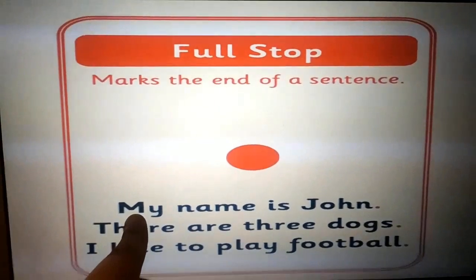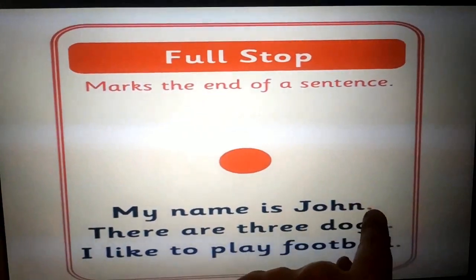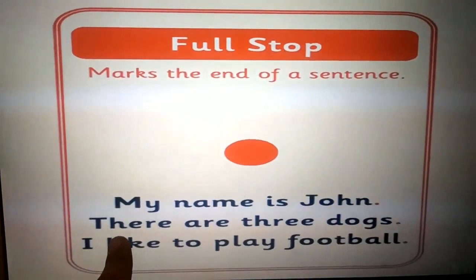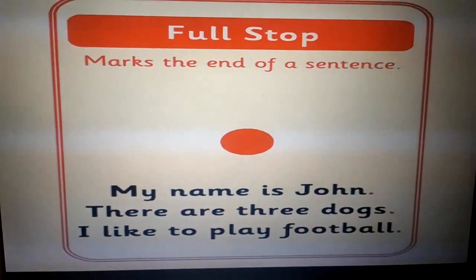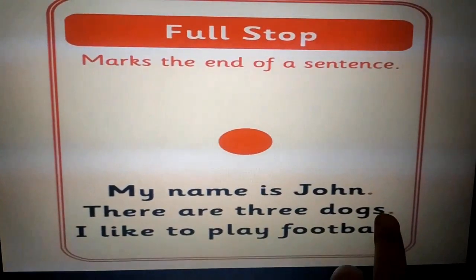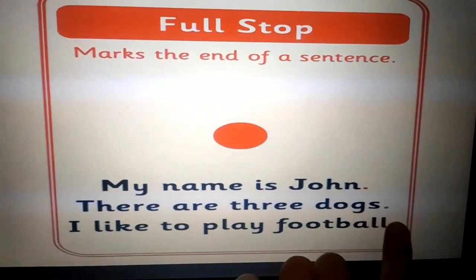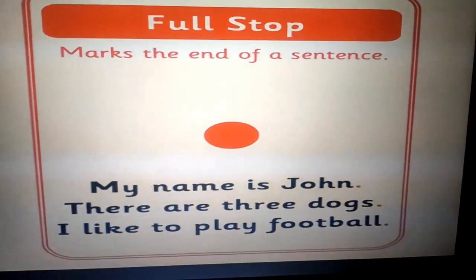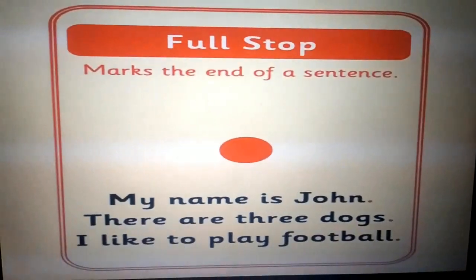As you can see here, my name is John. So he completed the sentence, so he put a full stop. There are 3 dogs. Here also we completed the sentence, so then a full stop. Similarly, I like to play football. Then a full stop. When you give a statement, we put a full stop after that.